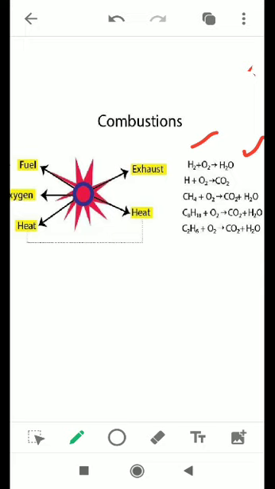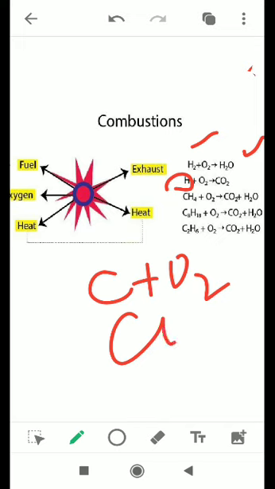Carbon plus oxygen gives carbon dioxide. When methane burns with oxygen, it gives carbon dioxide and water vapor. In the same way, when other hydrocarbons burn in oxygen, they all give carbon dioxide and water vapor.